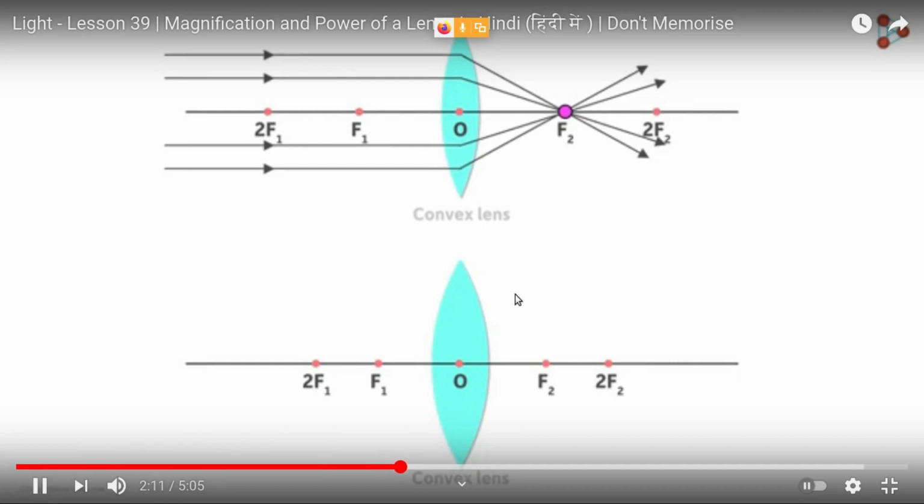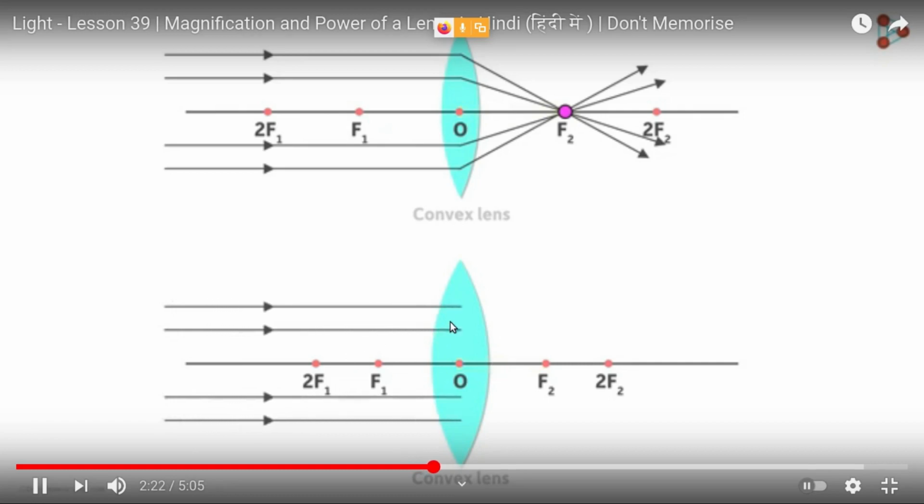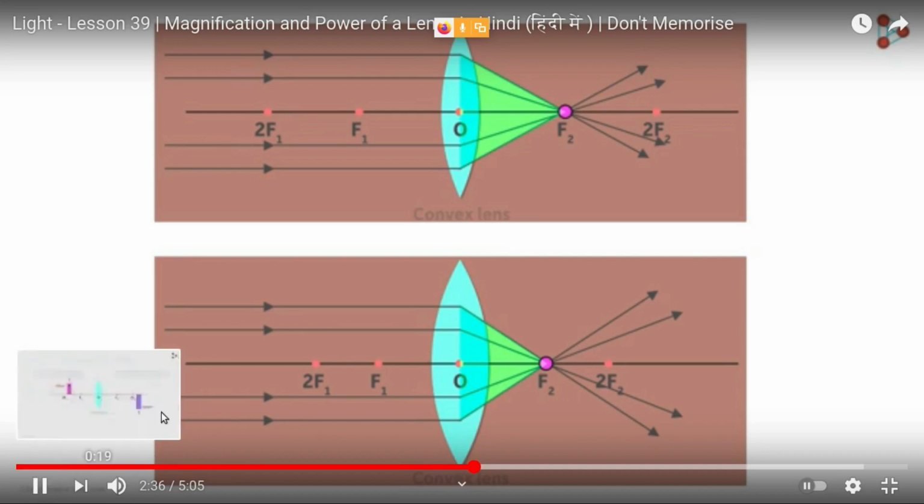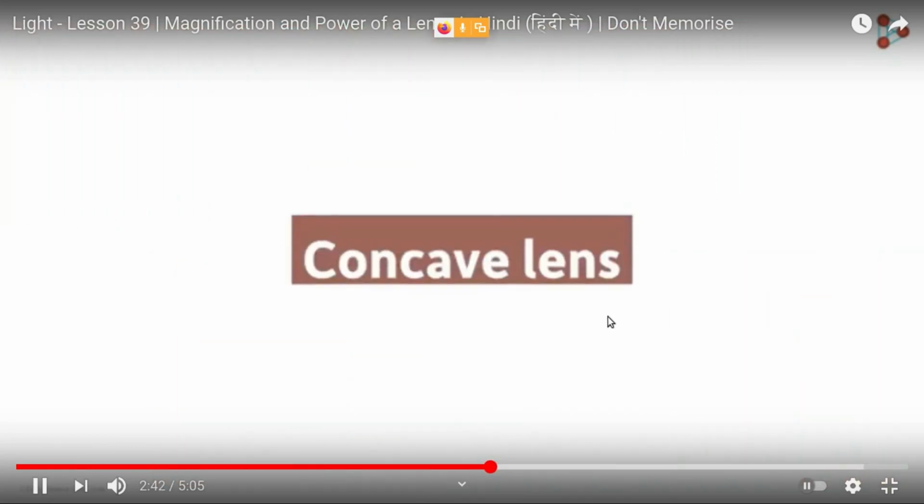Here the thickness of this is more than the thickness of this. If the thickness is more, the focal length will be less. When you send a parallel beam of light, these rays will again pass through the point f, right? Now if you compare these two, the bending is more in the second case, where the lens is thicker. Understood? Here less deviation, more deviation.